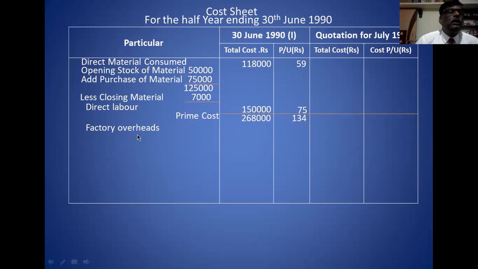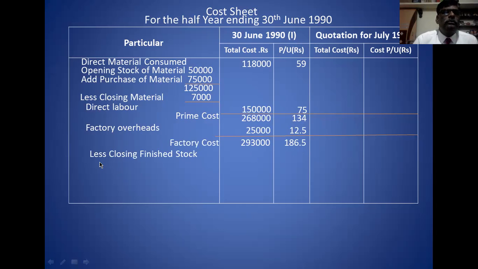Factory overhead means indirect labor or indirect expense. You see in the problem, the indirect item is there. The indirect item comes under the factory overhead. 25,000 divided by 2,000, 12.5. Factory cost is 2,93,000. Per unit is 186.5.